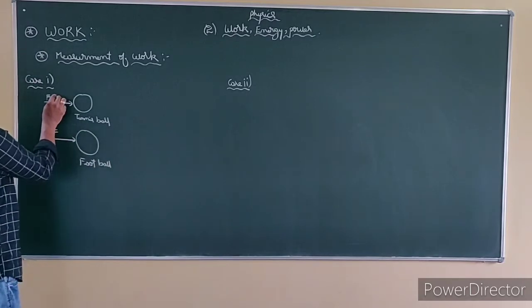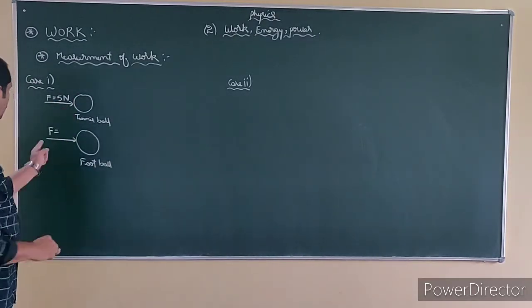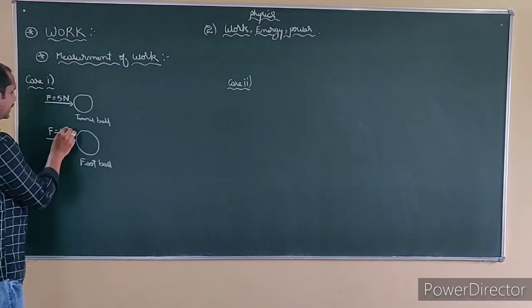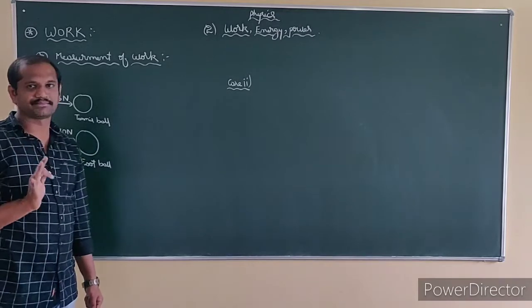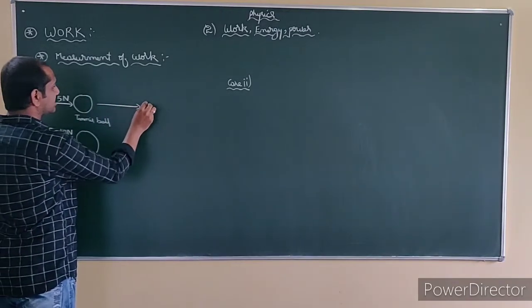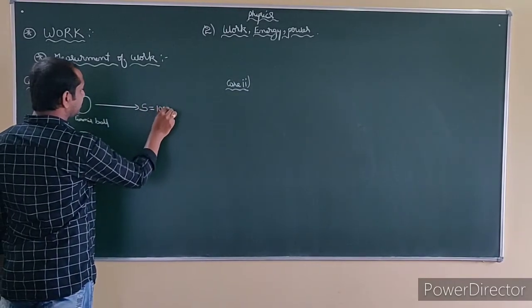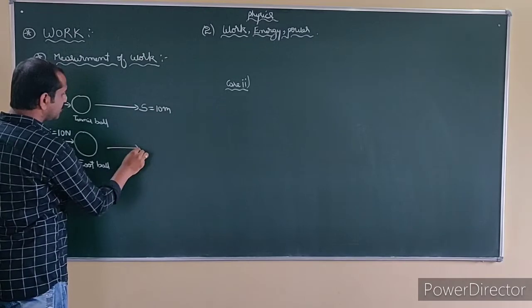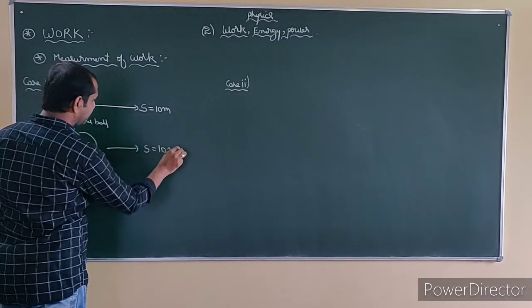Think that on the tennis ball I am applying 5 Newton of force, and on the football I am applying 10 Newton of force, just as an example. The tennis ball covers a displacement of, for example, 10 meter. The football also covers a displacement of 10 meter.